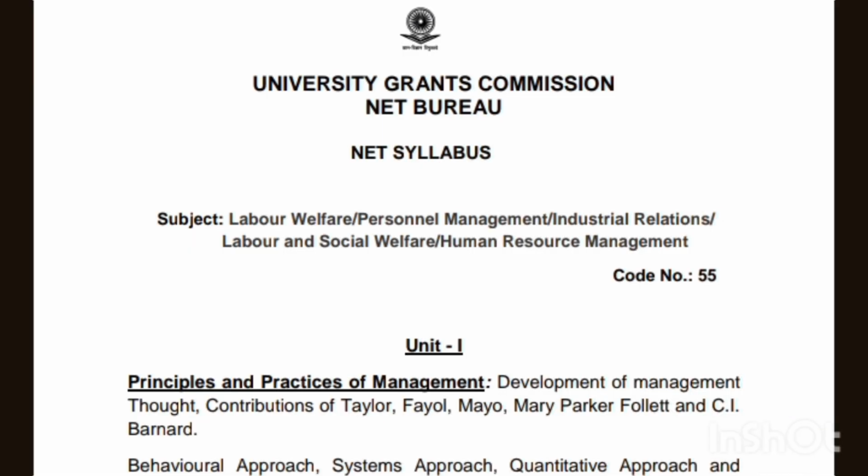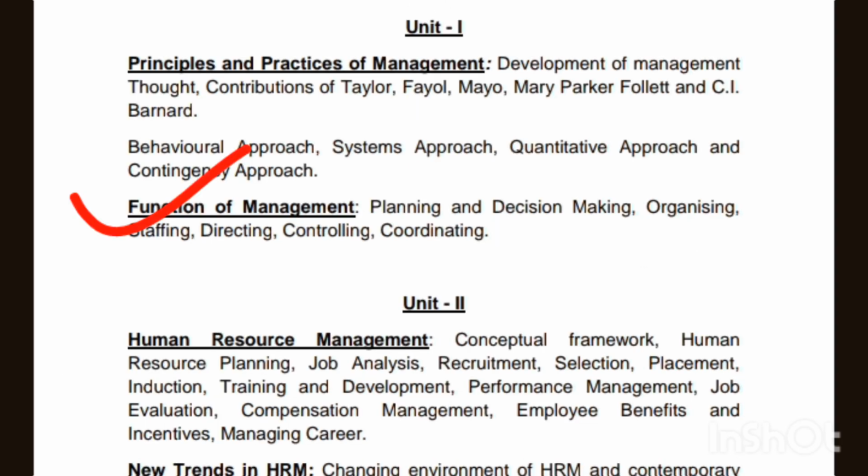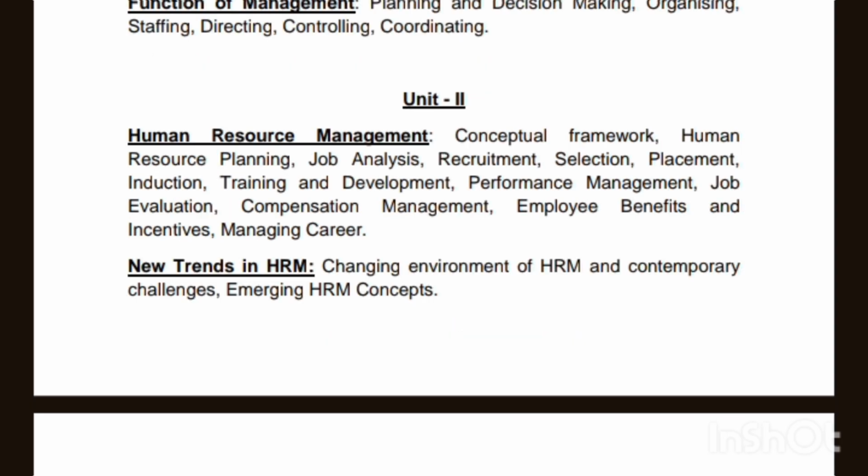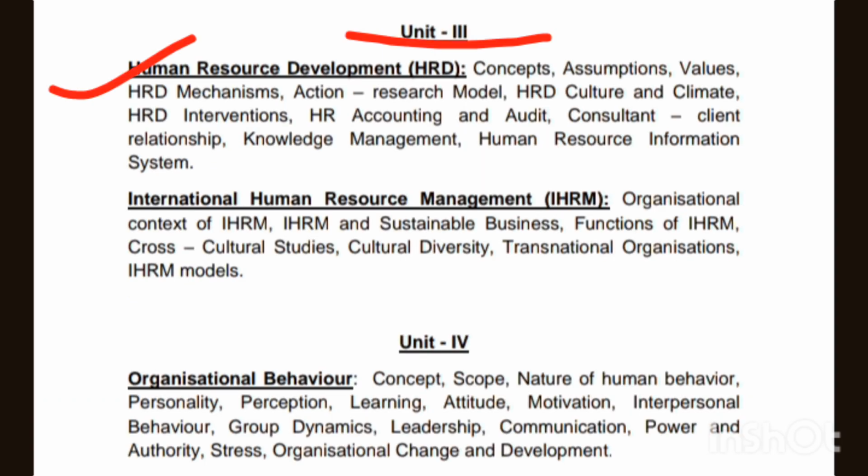So see, this is the syllabus, paper code 55. Unit 1 PPM, principles and practices of management, where schools of thought and functions of management are there. Unit 2 human resource management, conceptual framework, HRP, etc. Job analysis, recruitment, selection, these things are there. And unit 3 human resource development, HRD, values, HR accounting, audit.